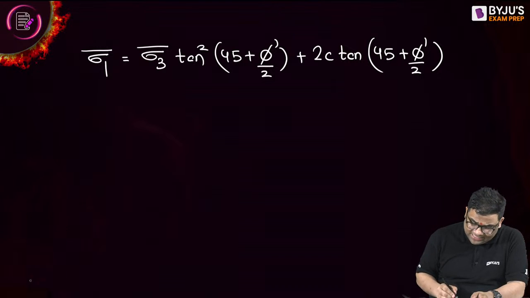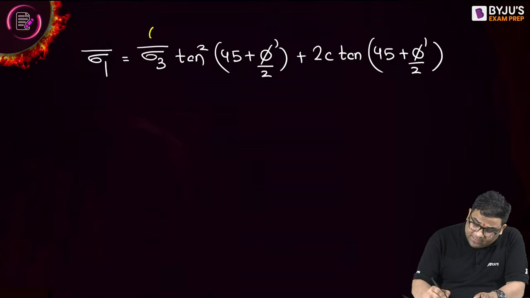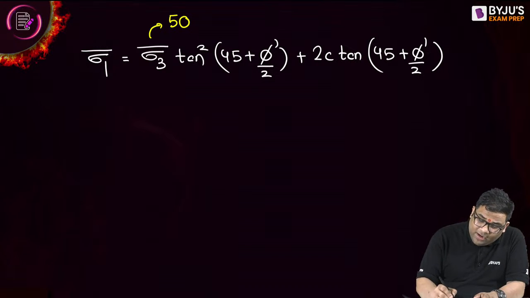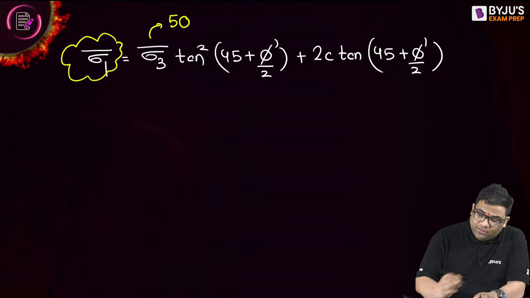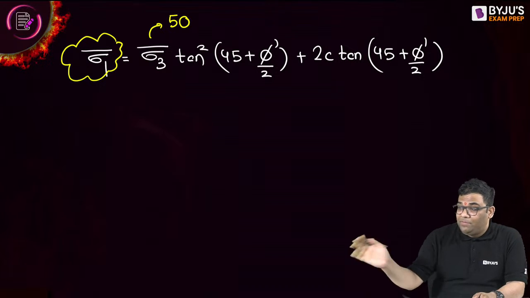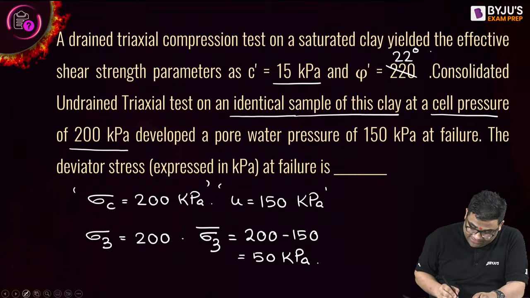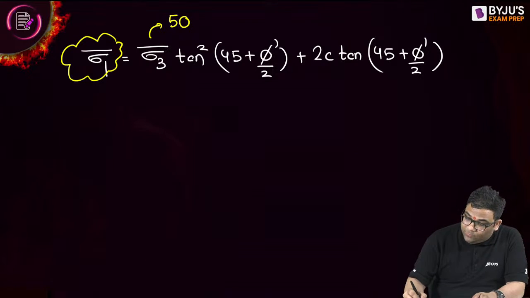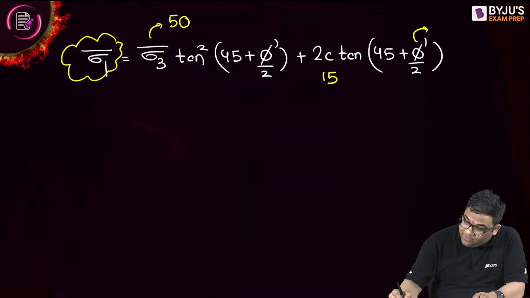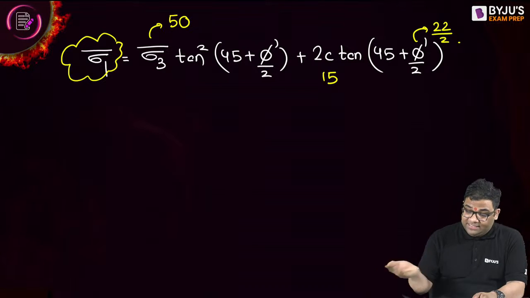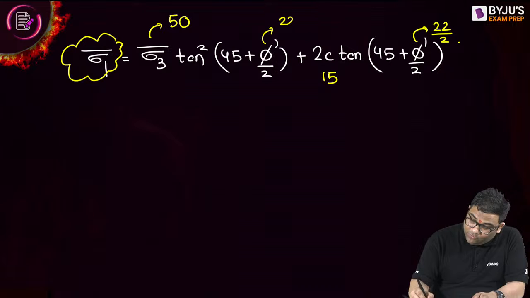The phi and c are given to us, and sigma 3 dash we got as 50. So phi dash is 22 degree, c dash is 15, and 45 plus 22 by 2, 11, gives 56.